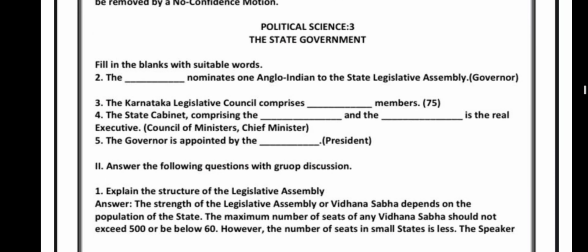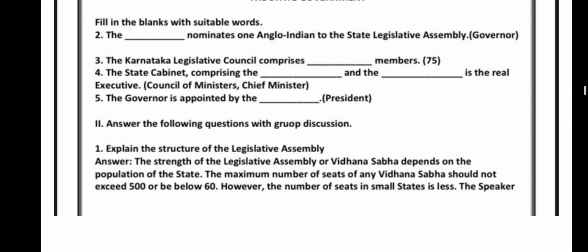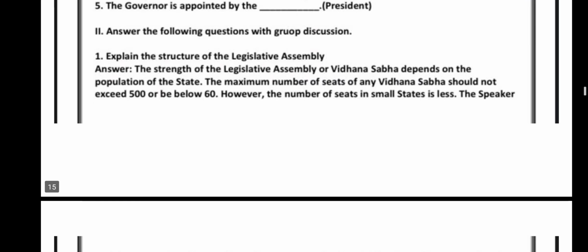Moving on to the next chapter of political science, the state government. The governor nominates one Anglo-Indian to the state legislative assembly. The Karnataka Legislative Council comprises 75 members. The state cabinet comprising the Council of Ministers and the Chief Minister is the real executive. The governor is appointed by the president. So moving on to the questions.